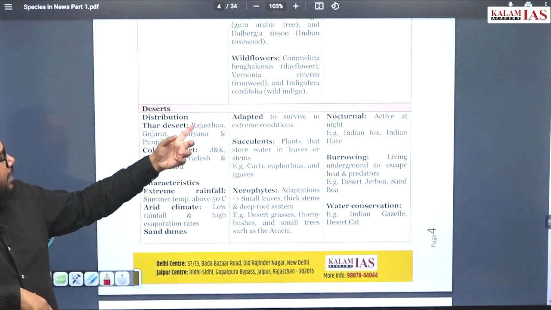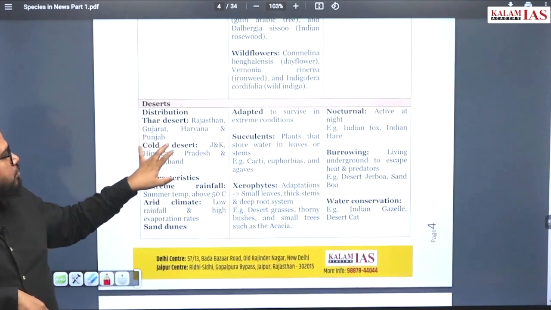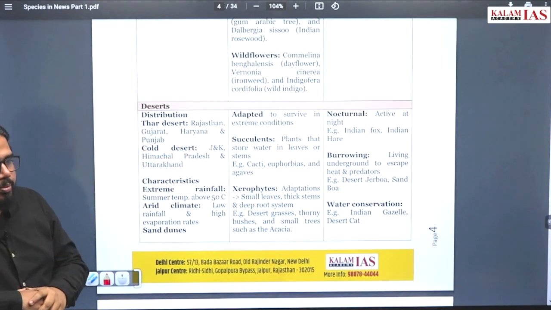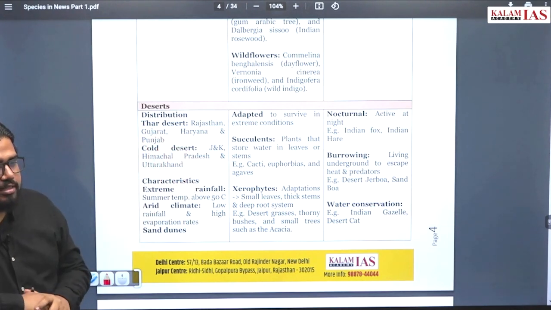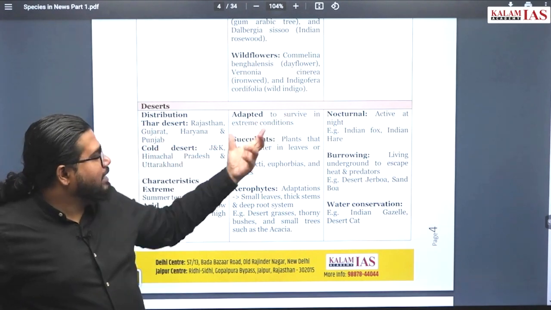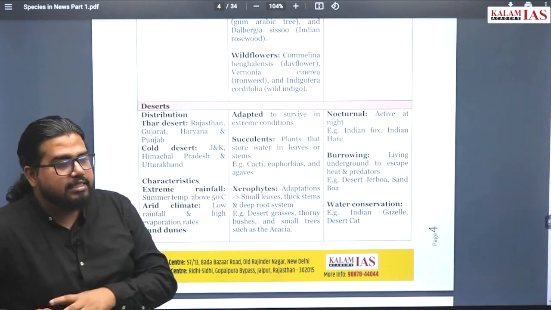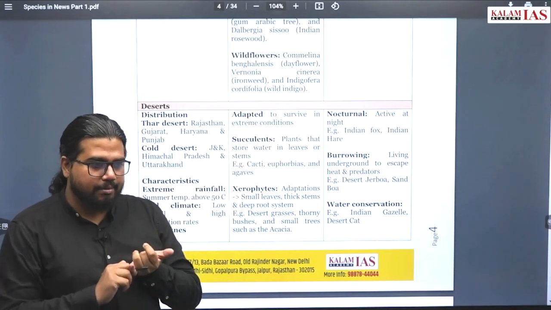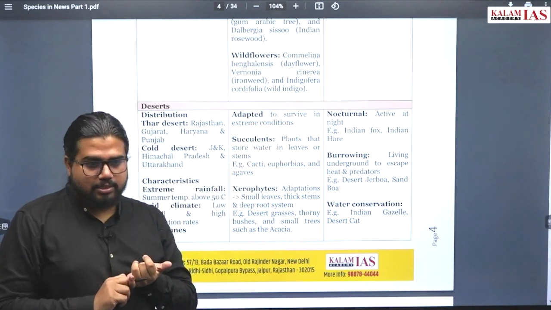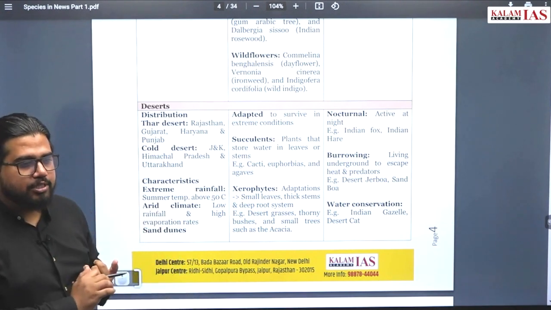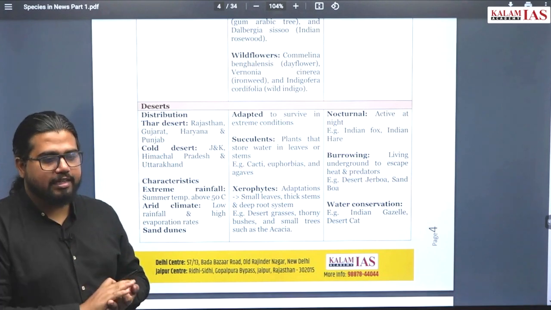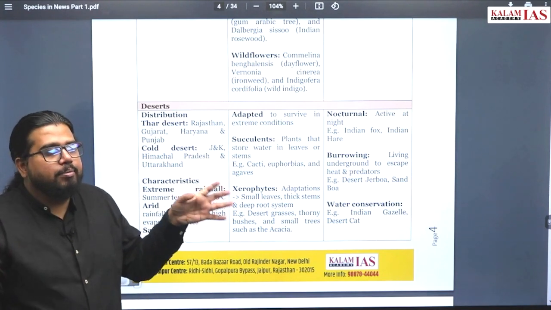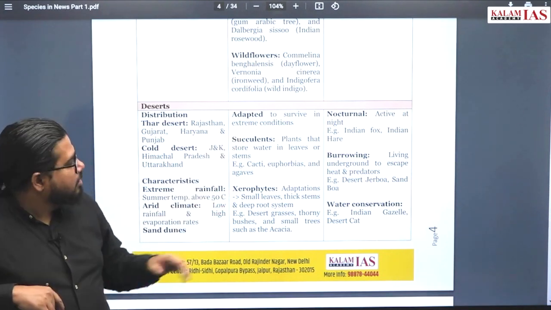In India, you can find it mostly in Rajasthan, parts of Gujarat, Haryana, Punjab, all these are also part of this. Cold deserts are there in Jammu and Kashmir, Himachal Pradesh and Uttarakhand. Now, plants and animals, everything will be adapted to survive in these extreme conditions. Winters will be extremely cold. Sub-zero temperatures it can go, or 0 degree, 2 degree temperatures. At the same time, normal summers will be above 50 degrees Celsius. So every plant has to adapt to these extremes.